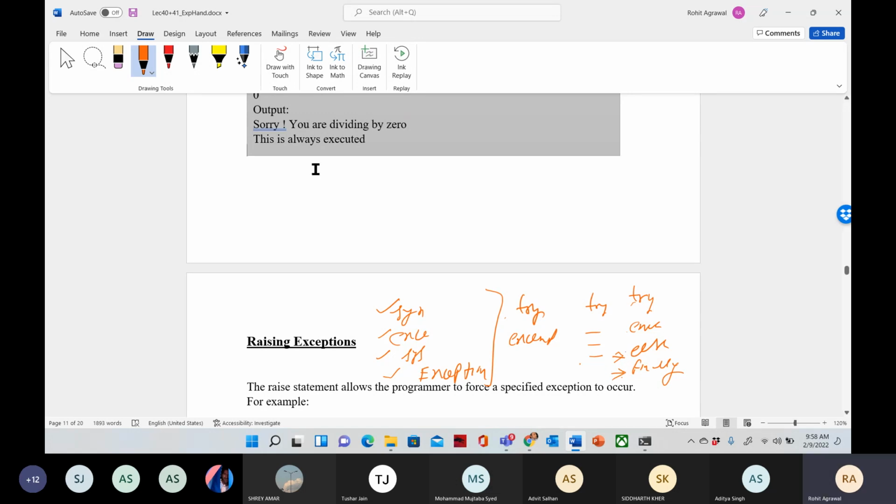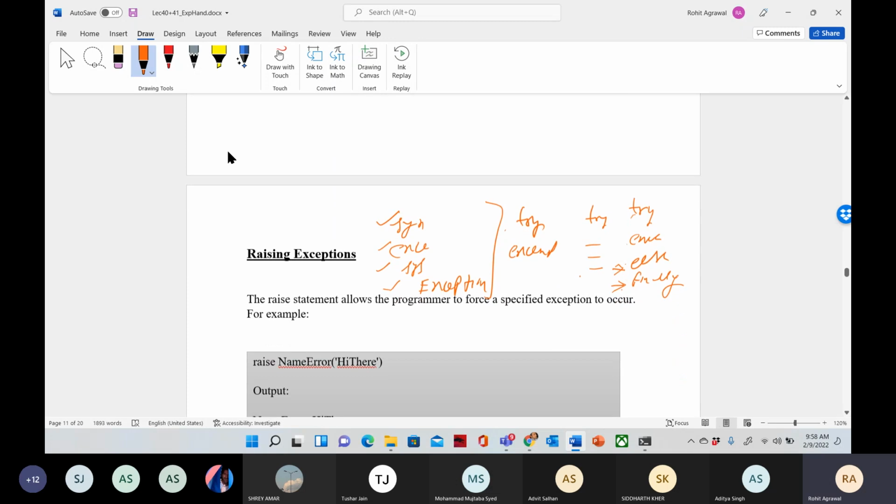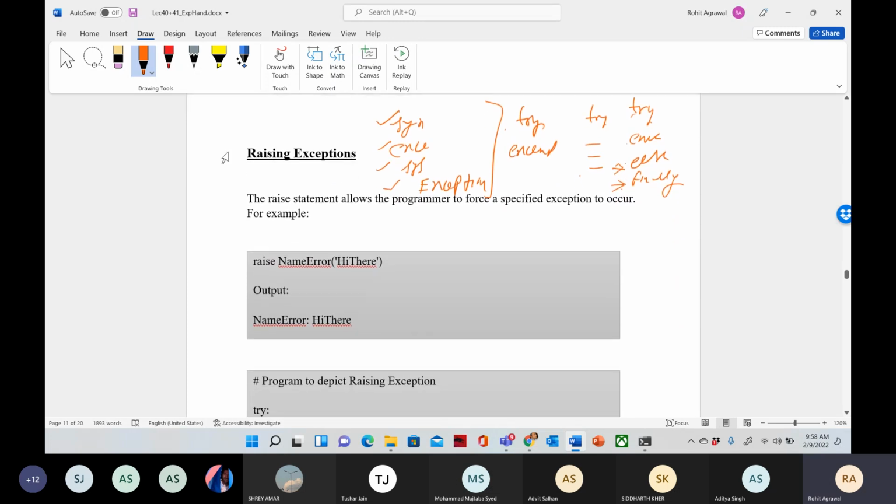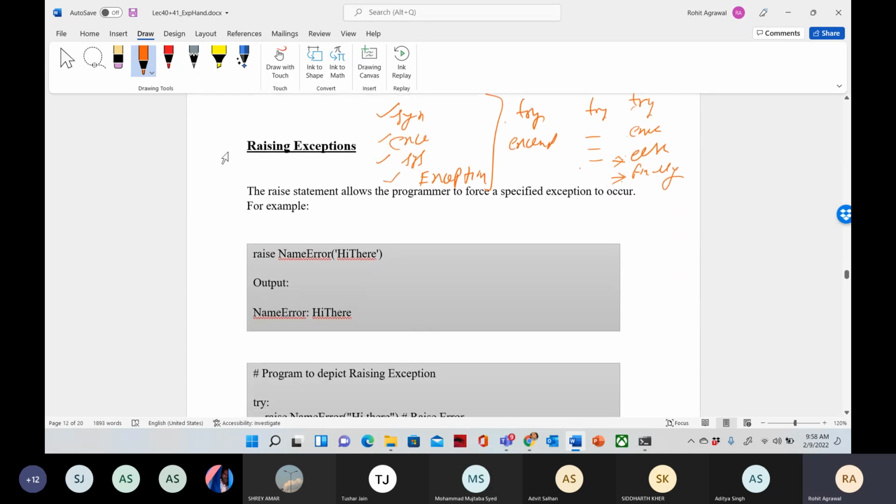Now the next is raising exceptions. The raise statement allows the programmer to force a specified exception to occur.